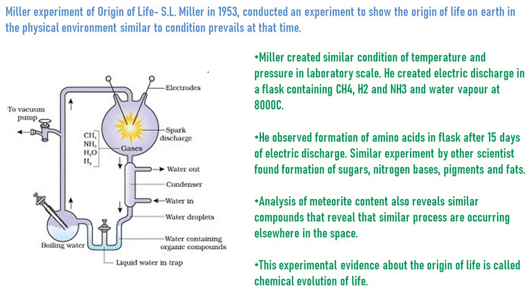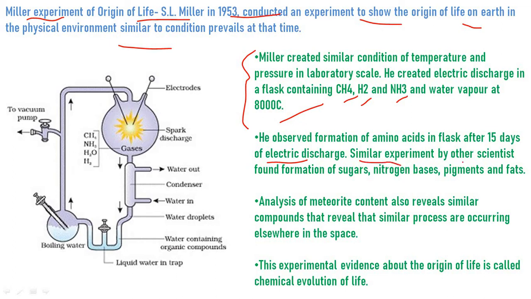So, in this experiment, what was done? The Miller experiment on the origin of life. S.L. Miller conducted an experiment to show the origin of life on the earth in a physical environment similar to the conditions prevailing at that time. Miller created similar conditions of temperature and pressure on a laboratory scale. He created an electric discharge in a flask containing methane, hydrogen, ammonia and water vapor at 800 degrees Celsius. He observed the formation of amino acids in the flask after 15 days of electric discharge.